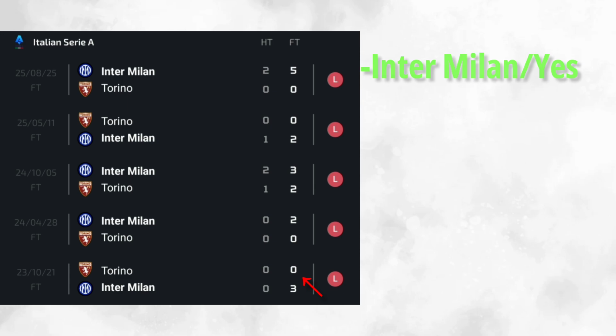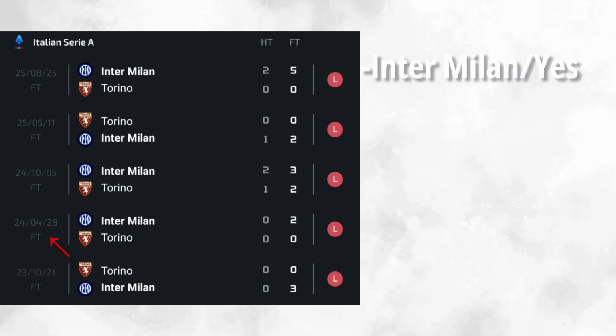And sometimes it has more odds, around 2 odds, depending on which team you're betting or which option you're taking. You could also take the no, Inter Milan to win but not to nil, but we'll be covering that in the next video. So right now, focusing on the yes. So here you can see that Inter Milan did win 3-0. So our market did work in this match.